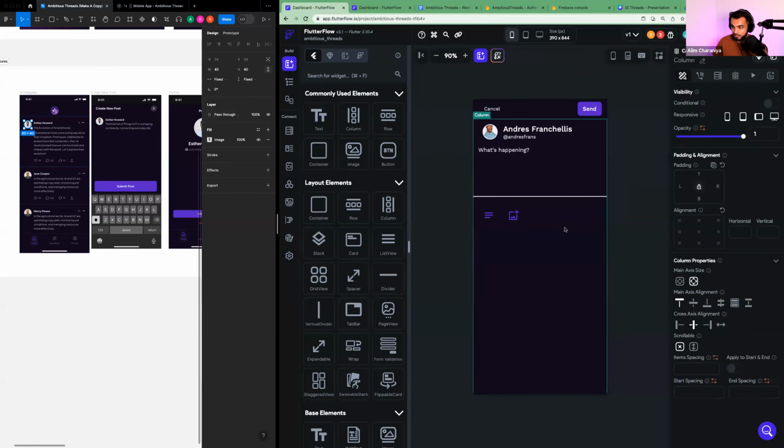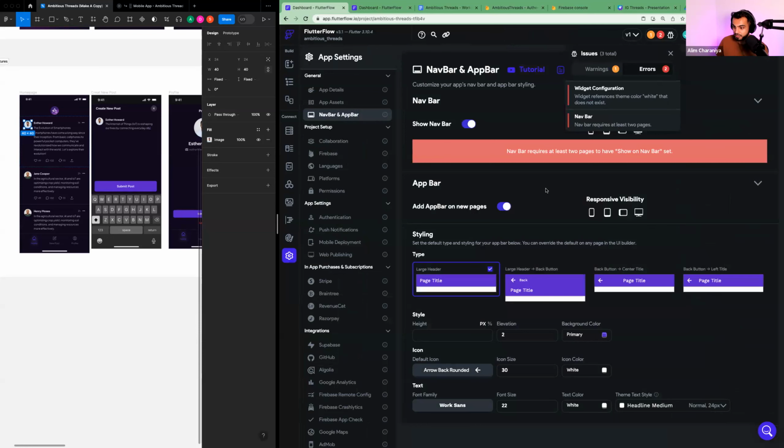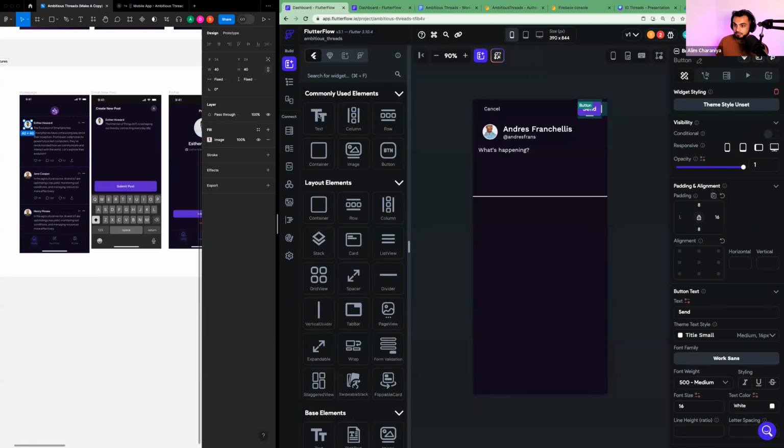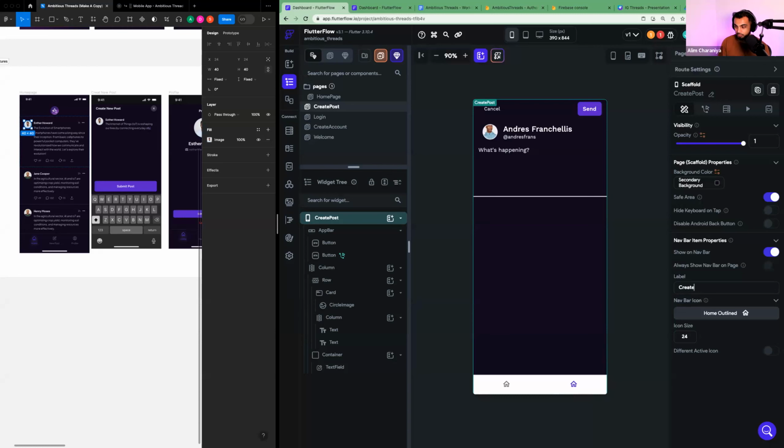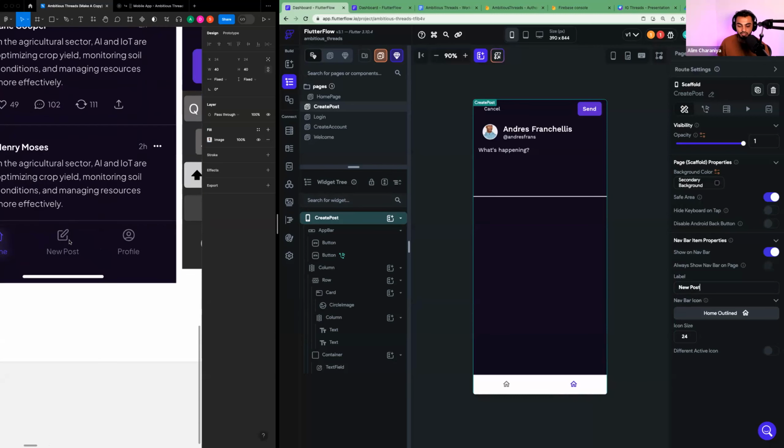Let's find out what the other 2 bugs are. Navbar requires at least 2 pages, we know. So what we're going to do now is in your create post page, activate the create post widget at the top. And on the right-hand side, we're going to activate show on navbar. And now that we have 2 pages set up, we see that our navbar is active. And at the bottom, you can see label home. Rather, I'm going to change this to label new post, just like my navbar has here.